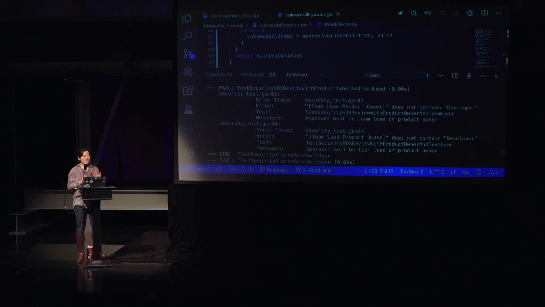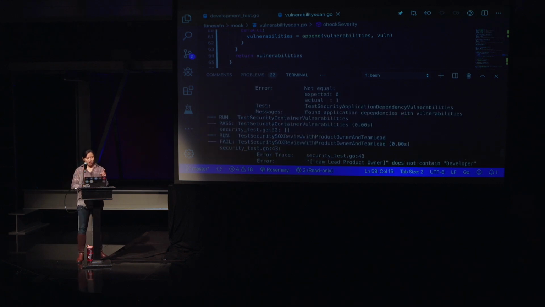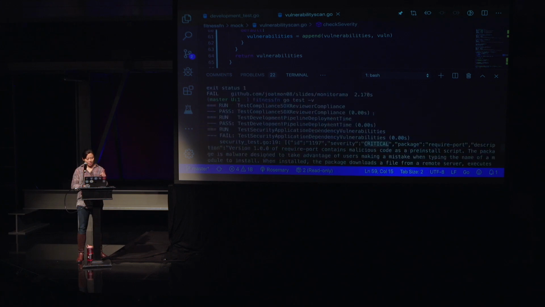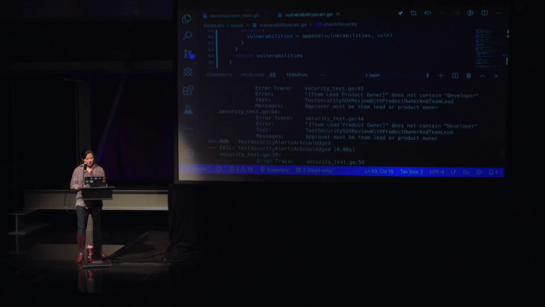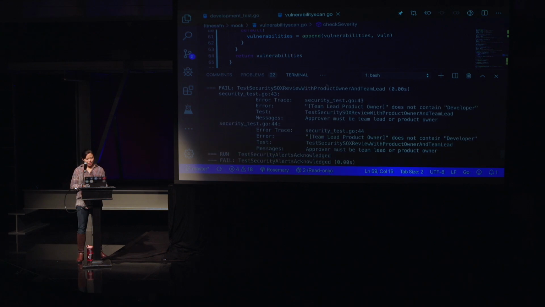So we actually didn't know this, but we had two kind of fitness functions written similarly. The first one was for the compliance team, which, as you have noticed up here, passed. However, there's a second lovely test down here that said, SOX review with product owner and team lead. What we didn't realize was that when we had separately reviewed with the security teams and compliance teams, both of them had different SOX reviewer expectations.